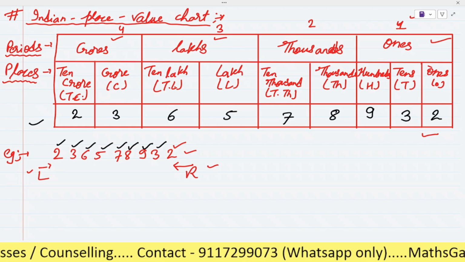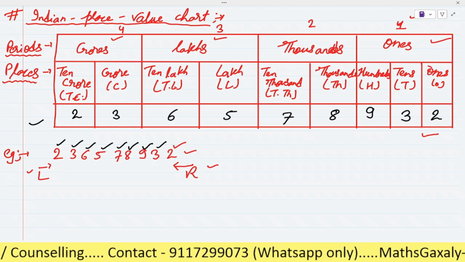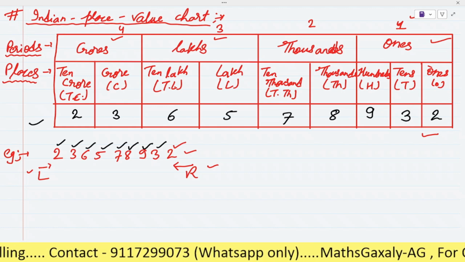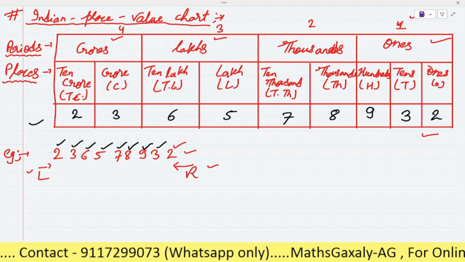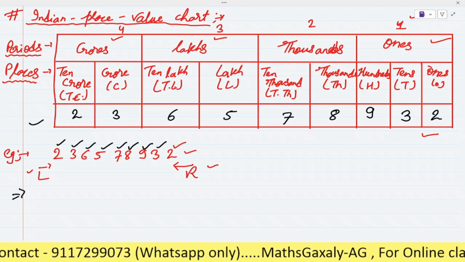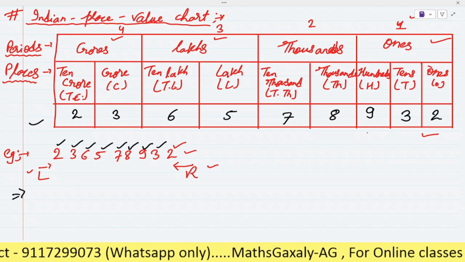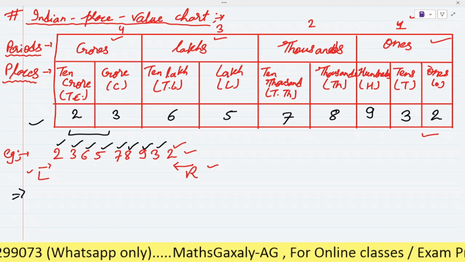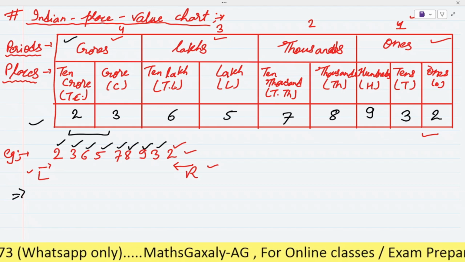Now we will know how to write this number in figure according to the Indian place value system. Okay, so here as you can see, 2 and 3 are in the period of crore.